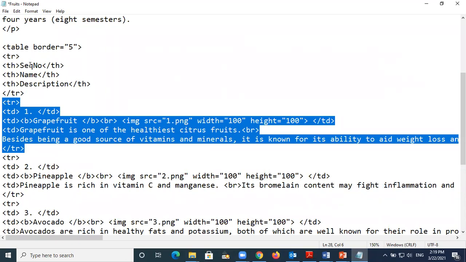Okay, so the first one I put under the sequence number, there will be number 1. After that, under the name, there will be the grapefruit and the pictures of the grapefruit. Then after that, under the description, I'm going to talk about the grapefruit, the good things and the healthiest fruits or something like this. Okay, so these are everything I take from the internet. This is not from me.